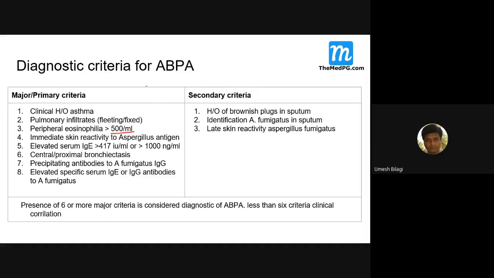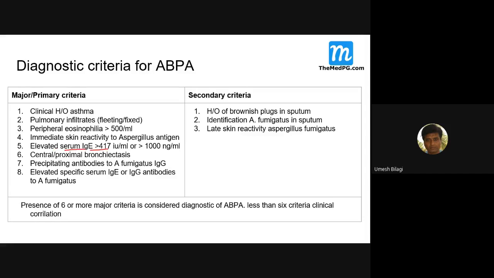In tropical pulmonary eosinophilia, how much did I say? More than 3000 it is. In tropical pulmonary eosinophilia, the eosinophil count has to be more than 3000. Here, more than 500 is sufficient. Look at that. Immediate skin reactivity is a major criteria, whereas late skin reactivity to this organism is a minor criteria. Just look at that.